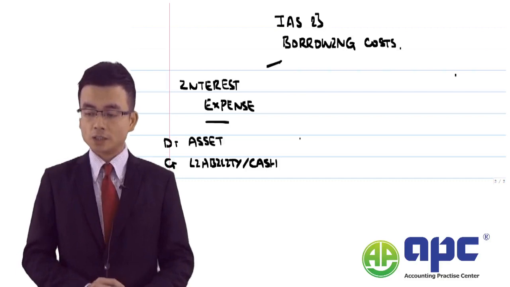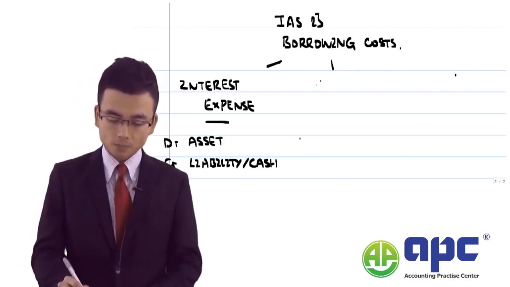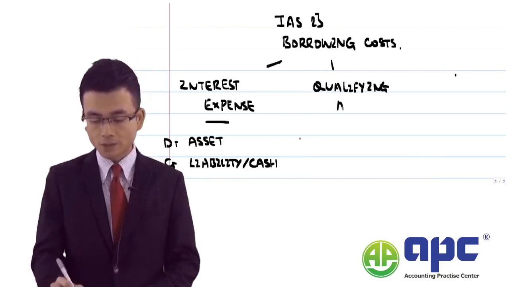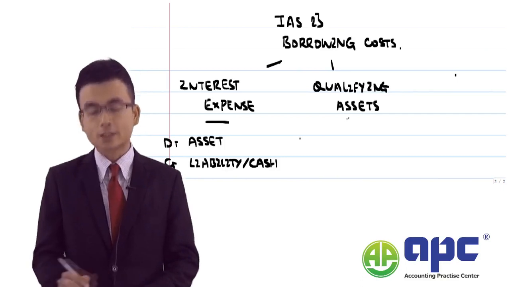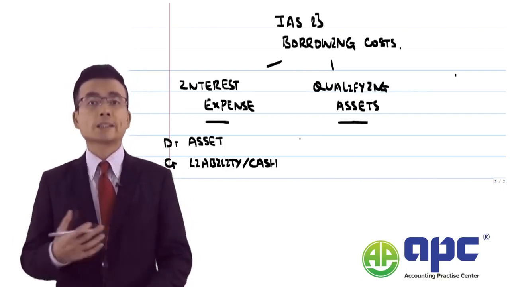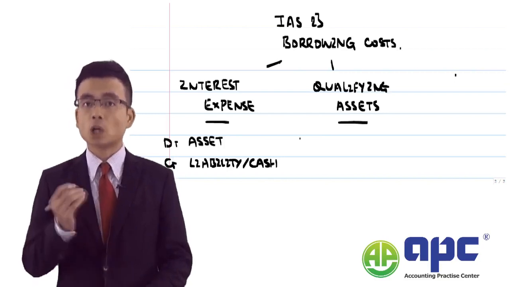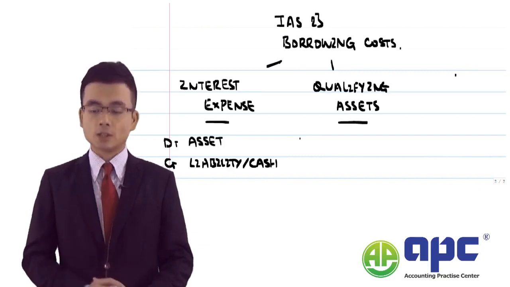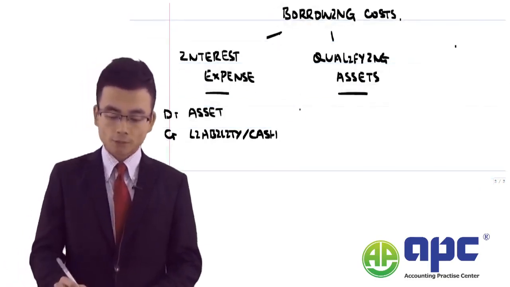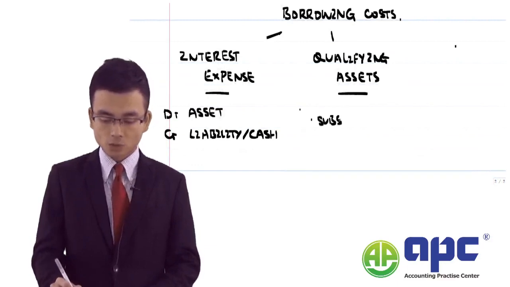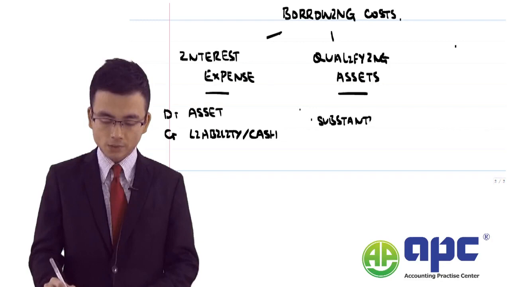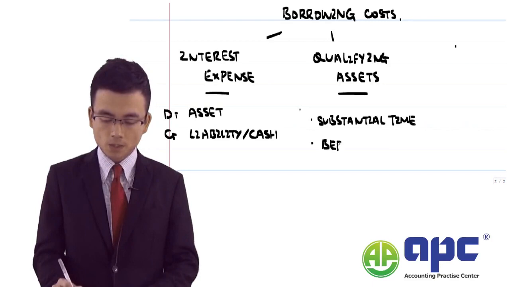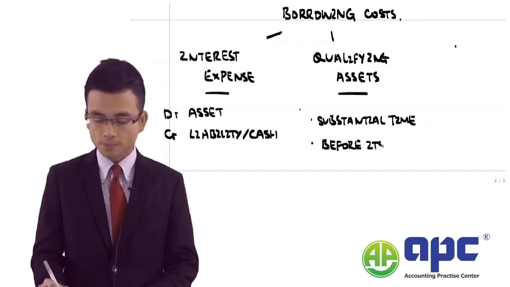Once we've understood the idea, we'll be covering the concept of a qualifying asset. In essence, for a particular asset, it can be inventory, property, plant, equipment, investment property, or intangible asset, if it meets certain criteria. But the criteria are quite simple. First of all, it needs a substantial period of time to complete. And second, it is before its intended use.